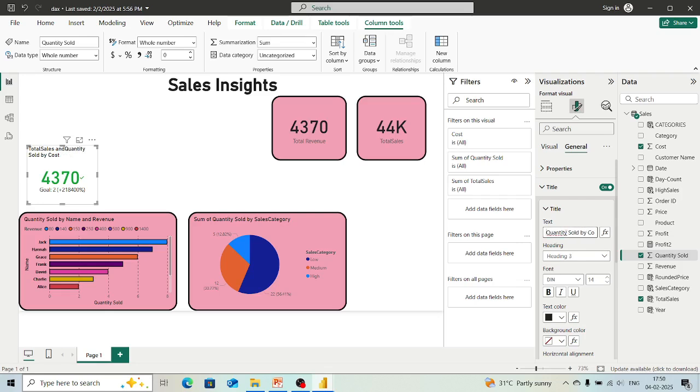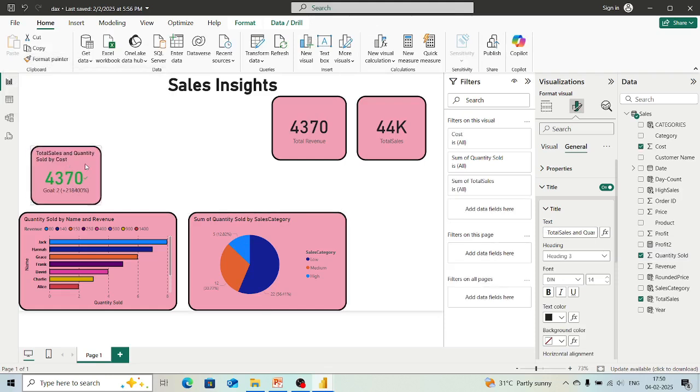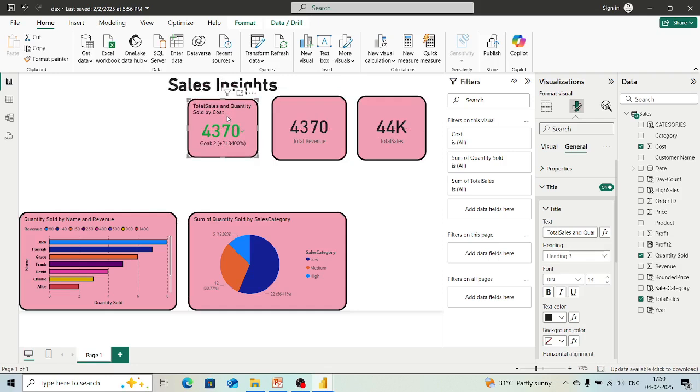Now let's just keep this total sales and quantity sold by cost. So we can understand this, right? How we are making it. Now again we will apply this format painter to make our work easier. So here also we have seen this. This was the KPI.